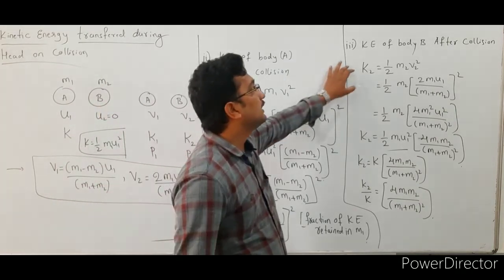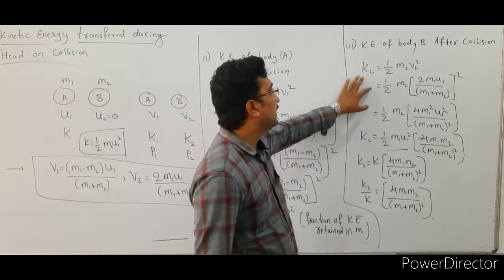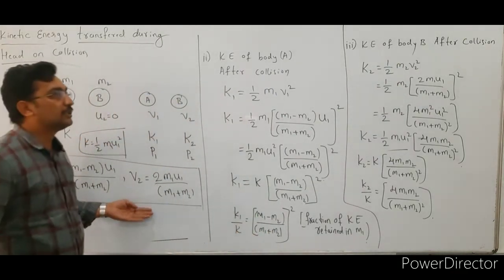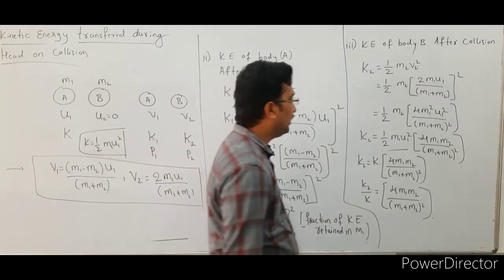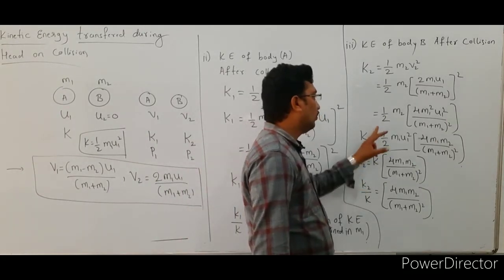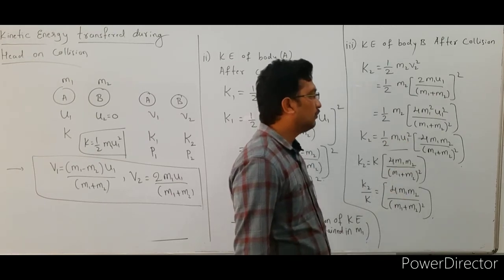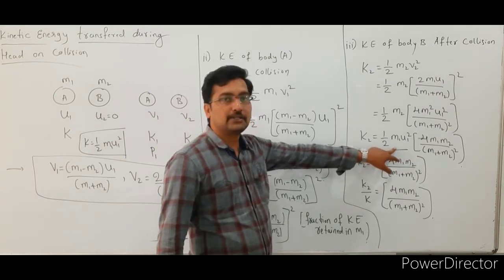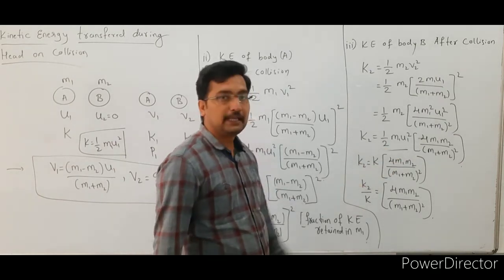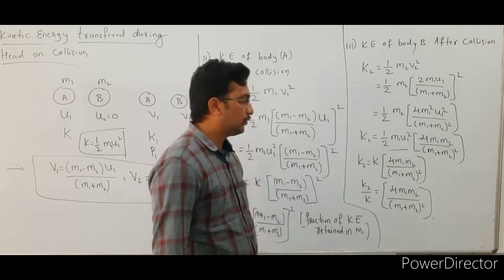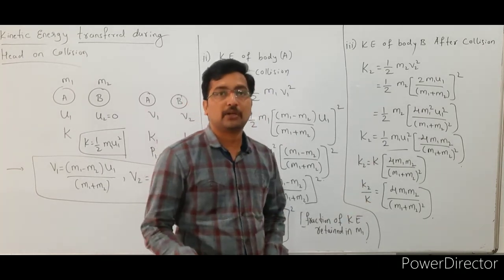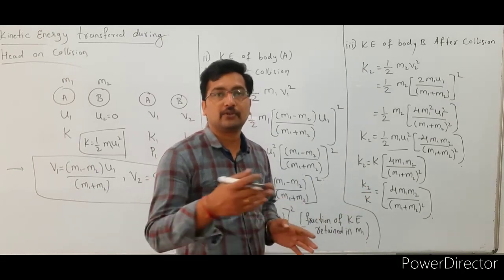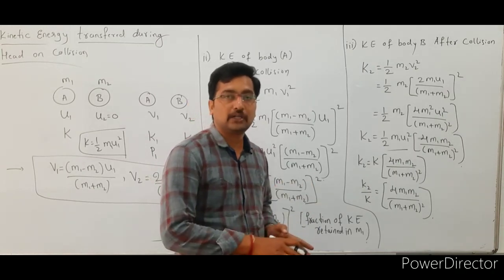The next one, kinetic energy of body B after collision. So kinetic energy k2 is equal to 1 by 2 m2 v2 square. Already we know the v2 value, substitute this v2 value in that equation, simplify this one, we will get k2 is equal to 1 by 2 m1 u1 square bracket of 4 m1 m2 divided by m1 plus m2 whole square. Here 1 by 2 m1 u1 square is the kinetic energy of the first particle before collision, that is k. So then k2 by k is equal to 4 into m1 into m2 divided by m1 plus m2 whole square. So this is the fraction of kinetic energy transferred from first body to second body, or from mass m1 to m2.